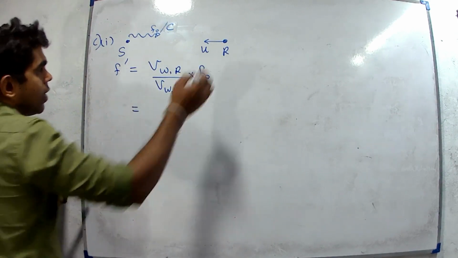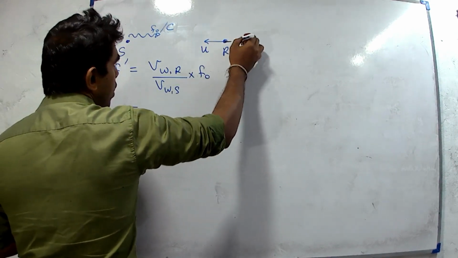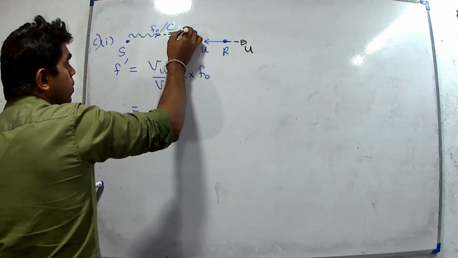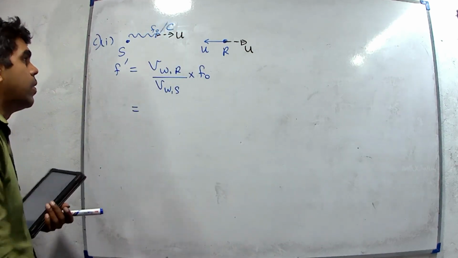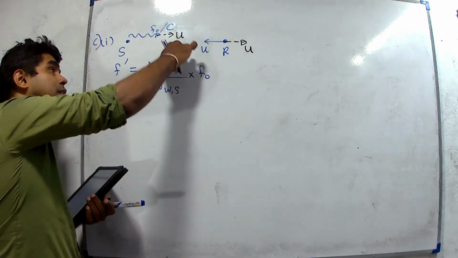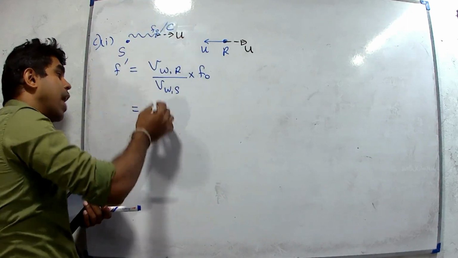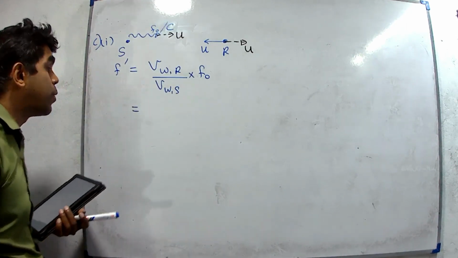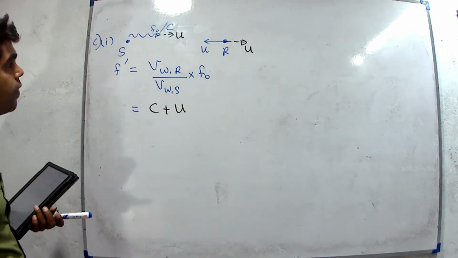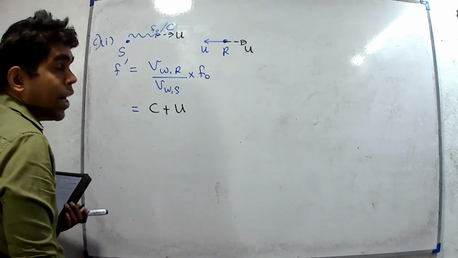We have to give an opposite velocity to the receiver, and we have to do the same thing for the wave. Now, the speed of the wave is c in this direction. We have given u velocity in the same direction, therefore we have to add c and u. It is the apparent velocity of the wave relative to the receiver.